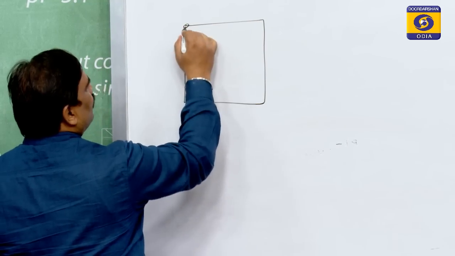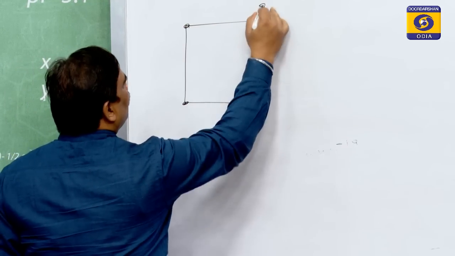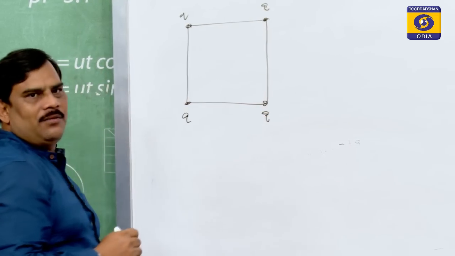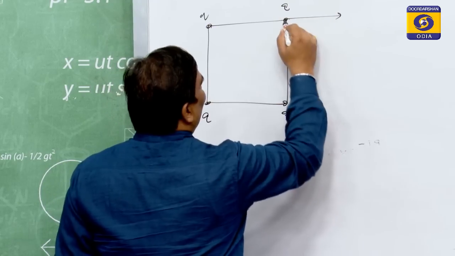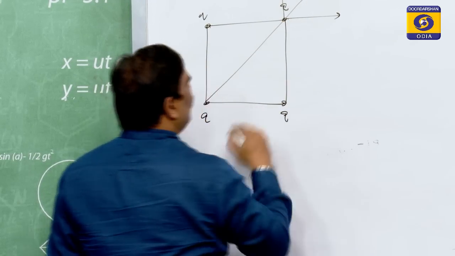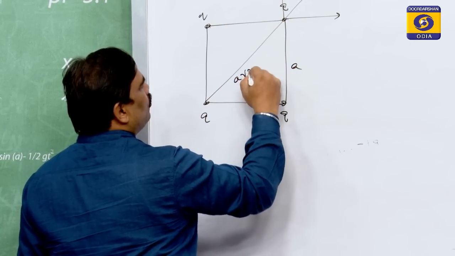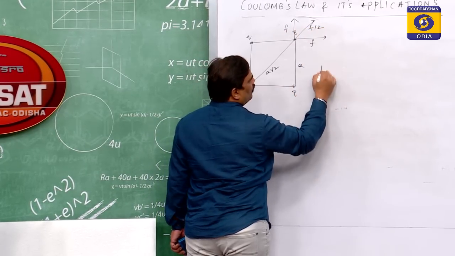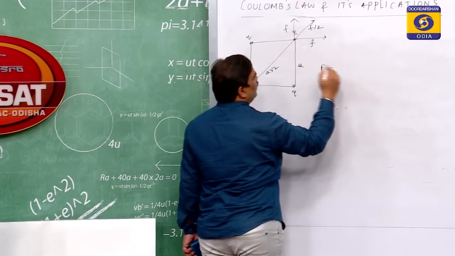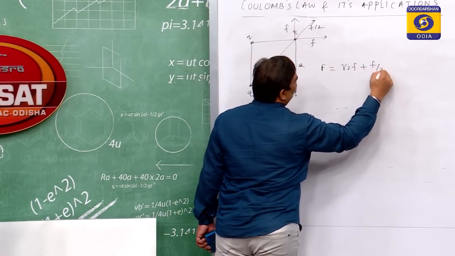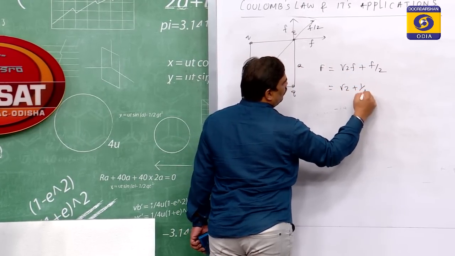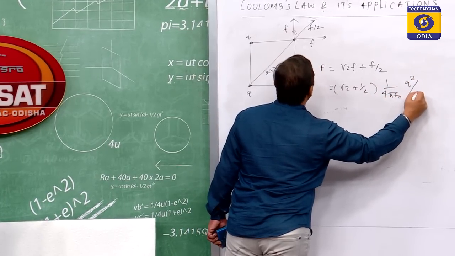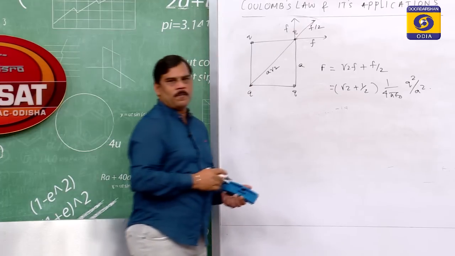Suppose here is a square having charges q, q, q and q. So, to calculate the force on any one of the charges, if this side is a, then the diagonal is a into root 2. So, obviously, if this is F, this will be F by 2. So, the net force F will be root 2 F plus F by 2, where it is root 2 plus half, and F is 1 by 4 pi epsilon 0, q square by a square. So, this is your answer.